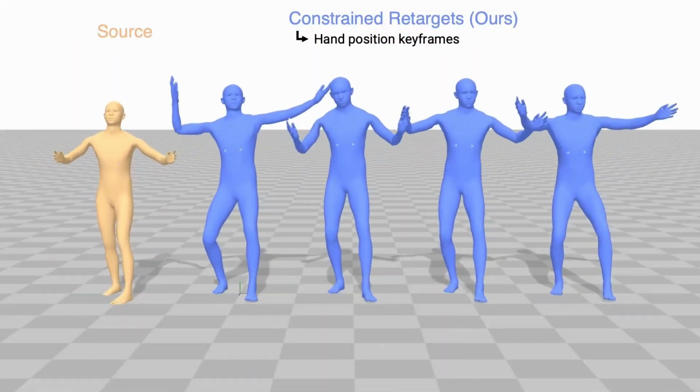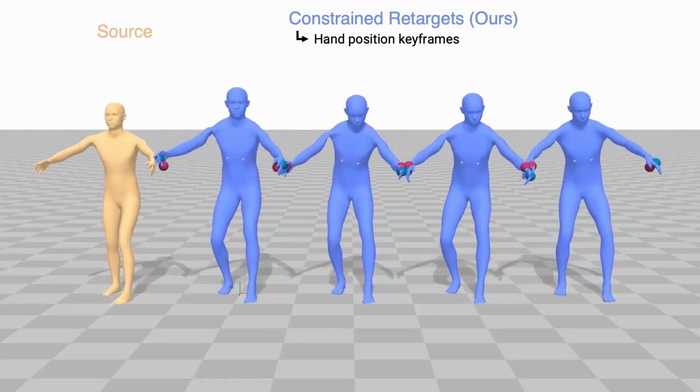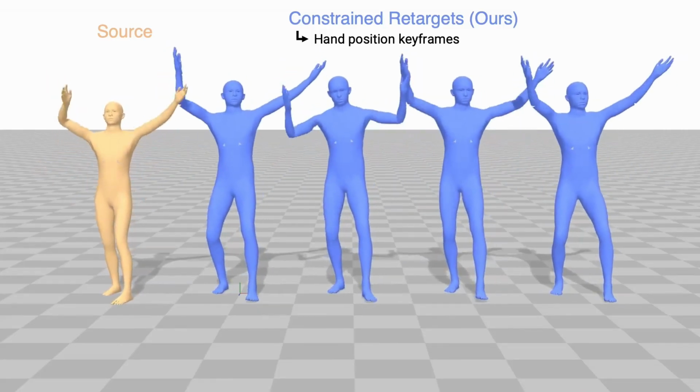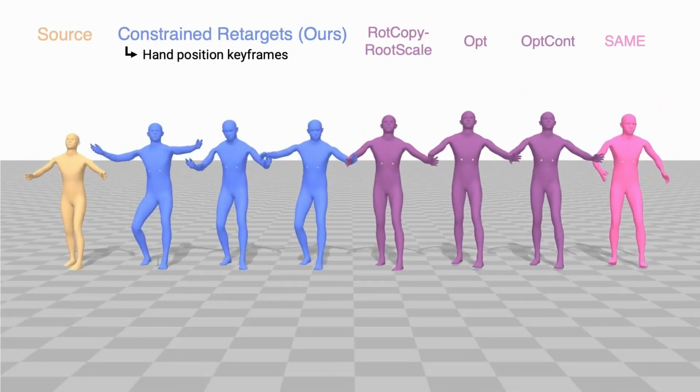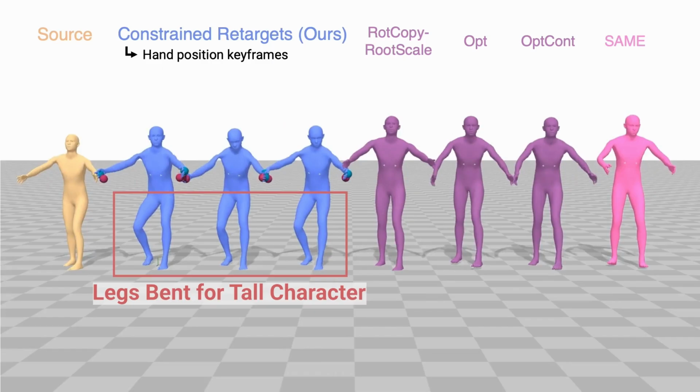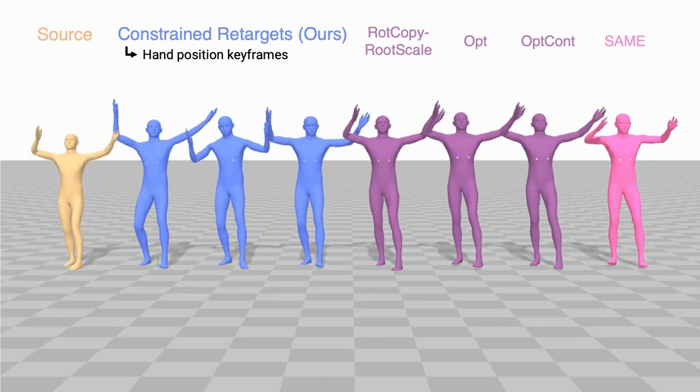Next, let's revisit the picking up a box motion we saw earlier, where the hand positions are constrained at the pickup and place down. Compared to the baselines, our approach generates a bending motion for the taller characters to more naturally pick up the box.